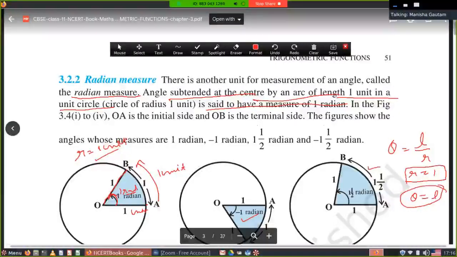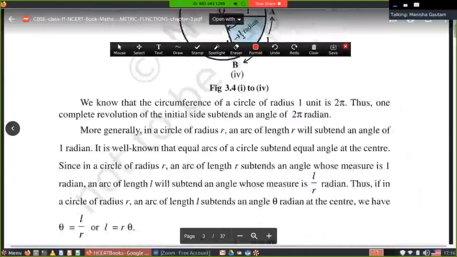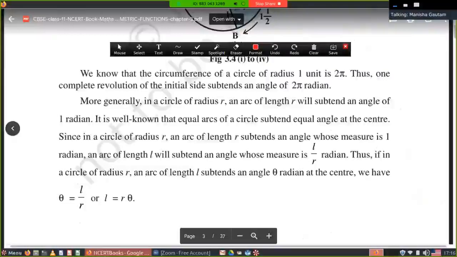So the formula you have to learn, theta is equal to L upon R, and here when we get the theta, that is the measurement in radian: 1 radian, 2 radian, 1.5 radian, and so on. In previous we wrote degree, here we'll write radian. Here is a formula which you have to learn. Theta is equal to L upon R, where theta is in radian and L can be calculated by using R into theta. L is equal to R theta.